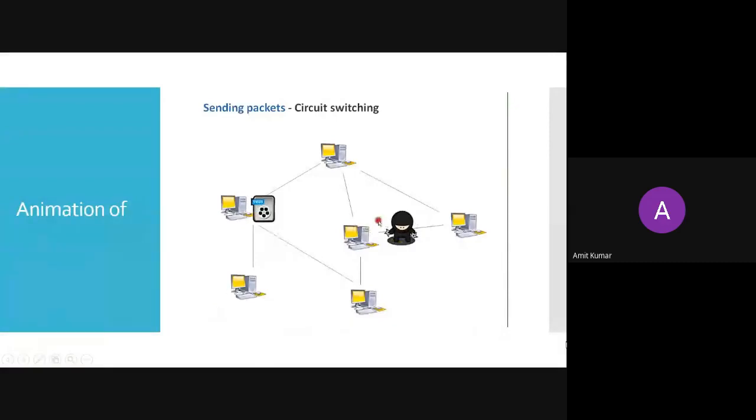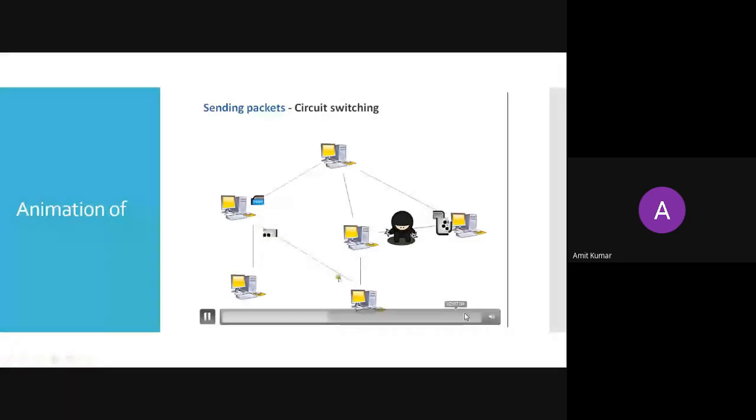Now, if you are using circuit switching, all the messages are passing through this path. So all the messages are traveling through this computer, so he can receive all the messages, join them, and get the message you are sending.